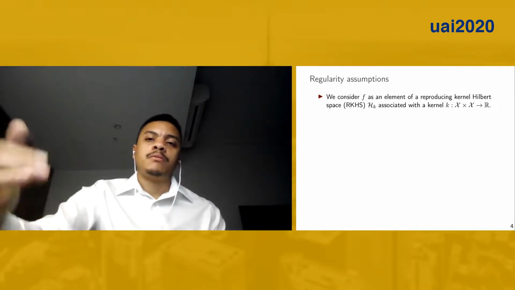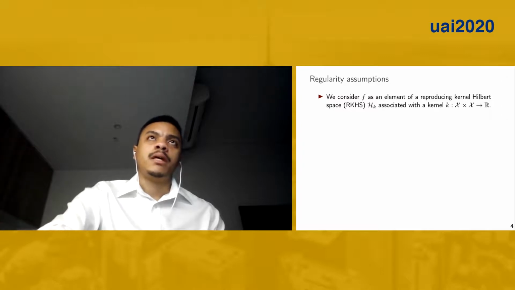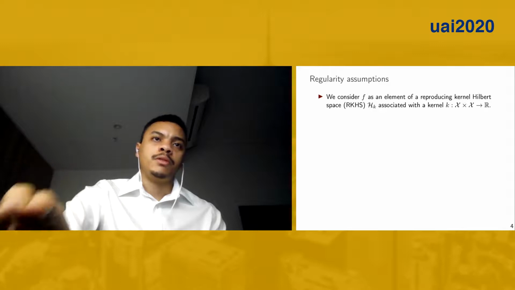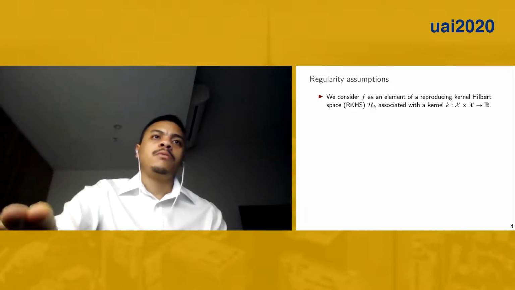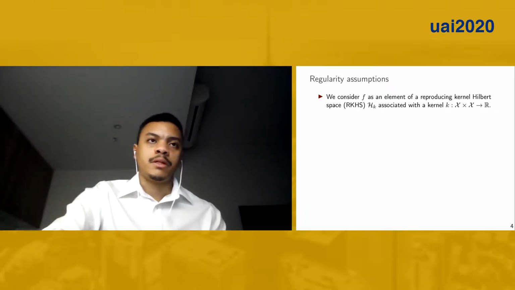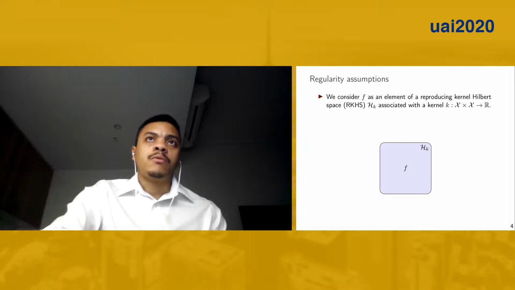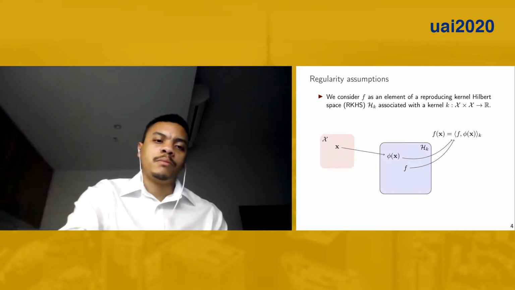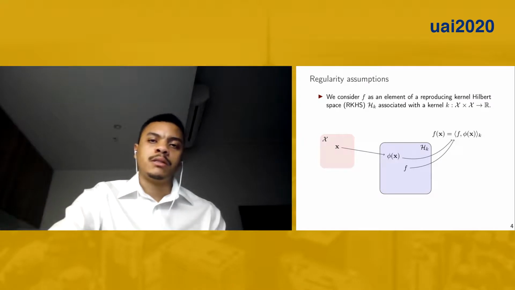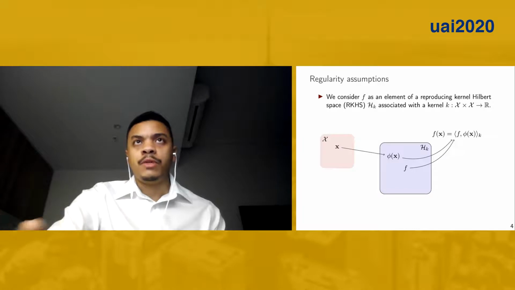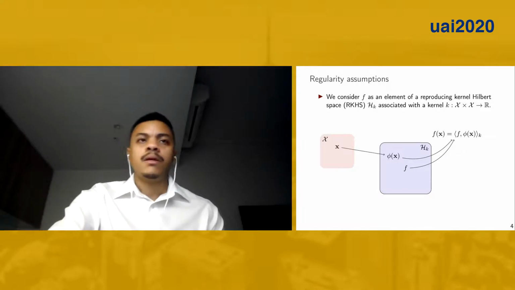In our paper, the main regularity assumption we make is that the objective function is a member of a reproducing kernel Hilbert space, which is associated with a given kernel. By that, we mean that f lives in a Hilbert space where you have a feature map that takes points from the input space, which is in our case the state space, and maps these points to features in the Hilbert space.